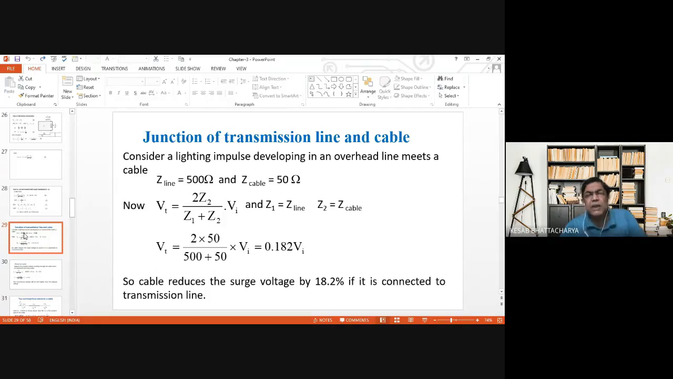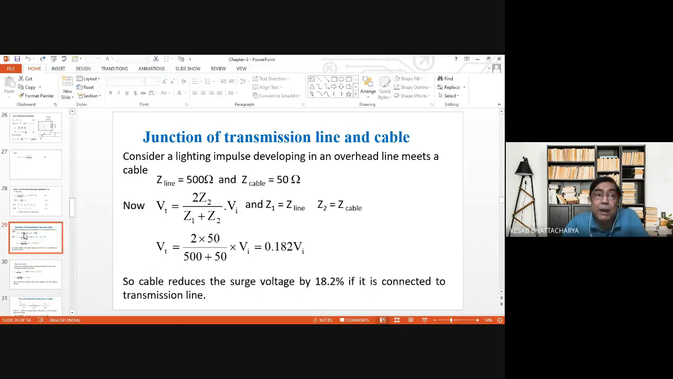Transmitted voltage is normally expressed as Vt = 2 Z2 / (Z1 + Z2) × Vi. So here voltage is incident in the transmission line, so the surge impedance of the line is to be considered as Z1, and voltage is transmitted in the cable, so the surge impedance of the cable is to be considered as Z2. Putting these values, we see that the voltage that is transmitted in the cable is 0.182 Vi.